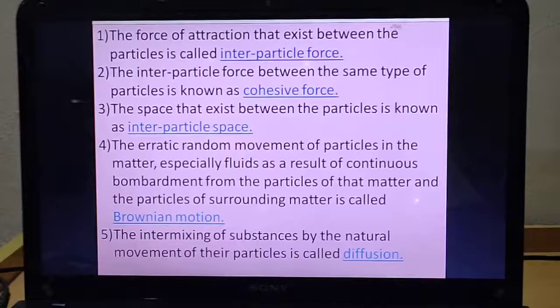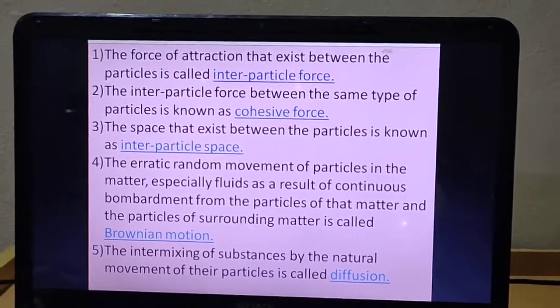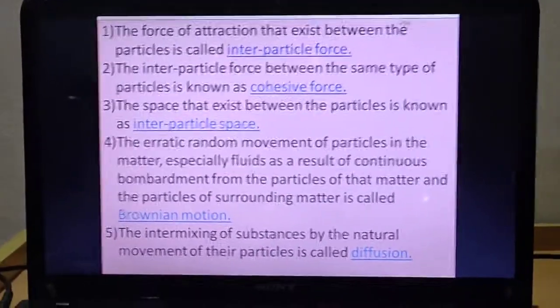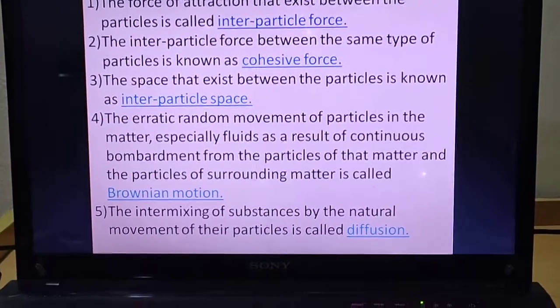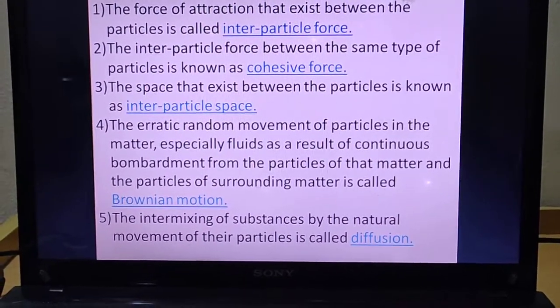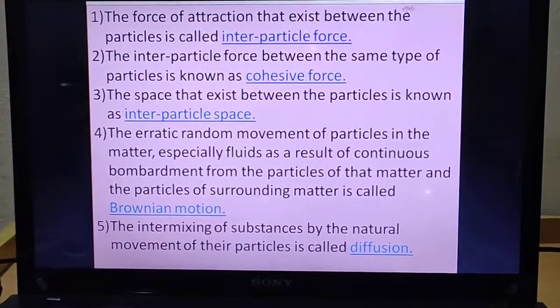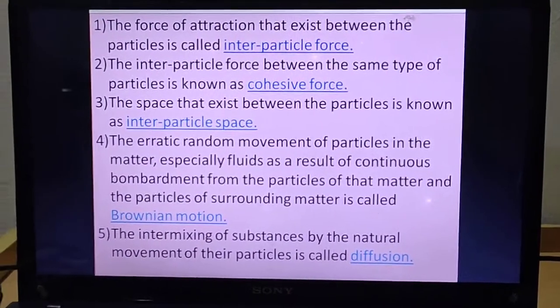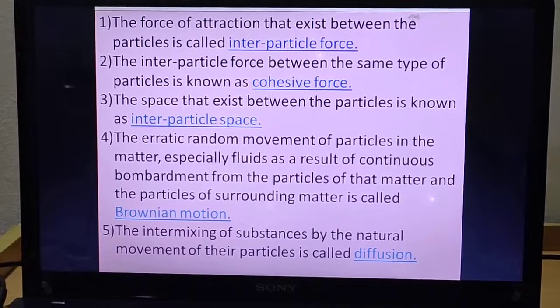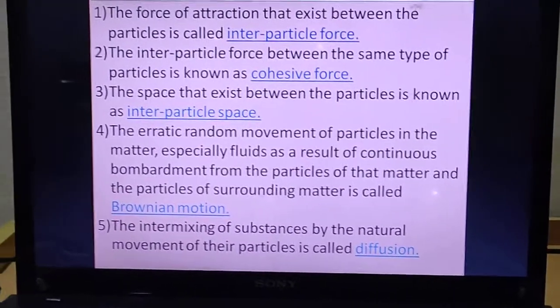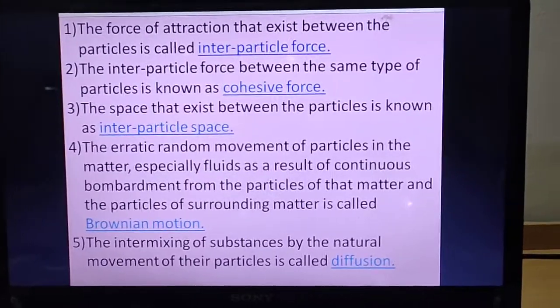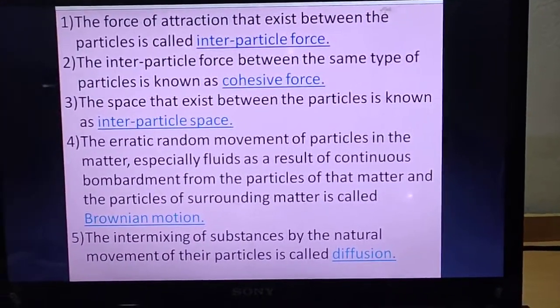The fourth one is about Brownian motion. Now listen carefully. The erratic random movement of particles in the matter, especially fluids, as a result of continuous bombardment from the particles of that matter and the particles of the surrounding matter, is called Brownian movement. Means what?